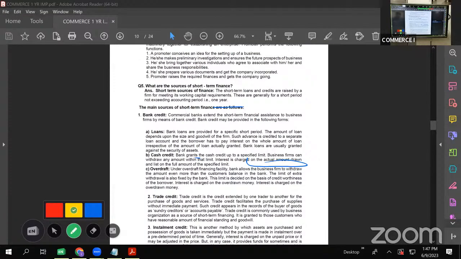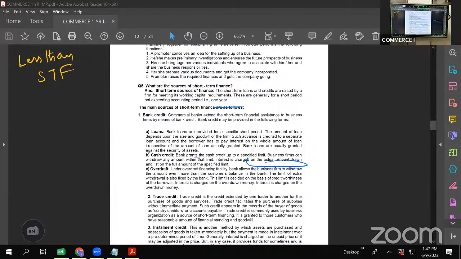Okay, what are the sources of short-term finance? Now, I told you, basing on the duration, the sources are classified into three categories. If your financial requirement is for less than 1 year, then you go for short-term finance. If your requirement is between 1 year to 5 years, then we go for medium-term finance. And if it is for more than 5 years, then we go for long-term finance.